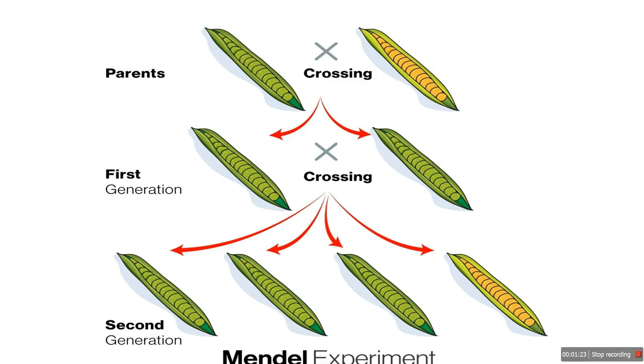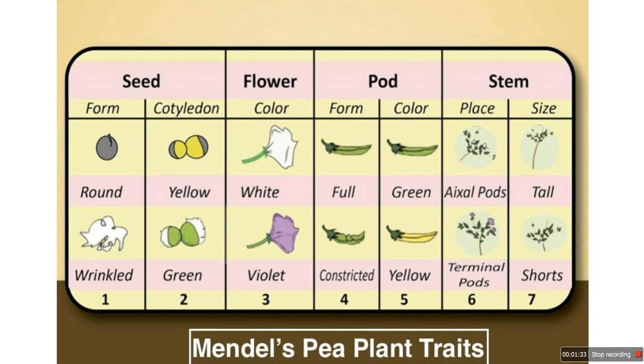He crossed pure tall with pure short plants, and the result was that all plants were tall. The short trait disappeared. Then he let those plants reproduce, and suddenly short plants reappeared in a pattern, in the ratio of 3 tall plants to 1 short plant. This was impossible under blending theory.